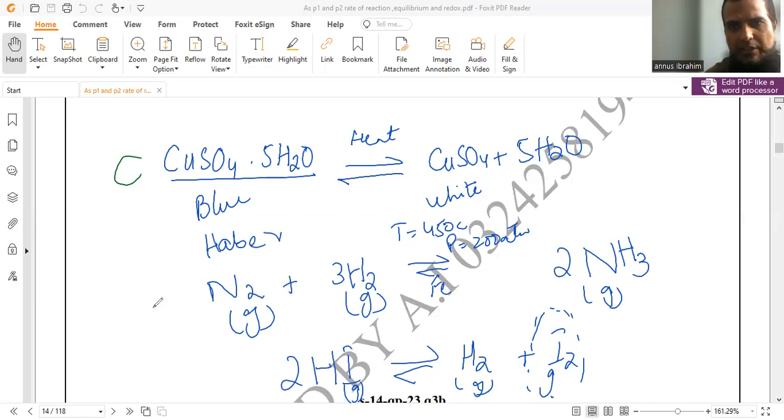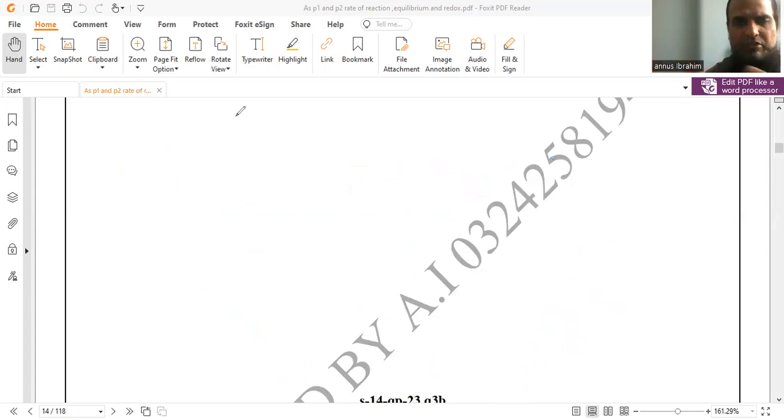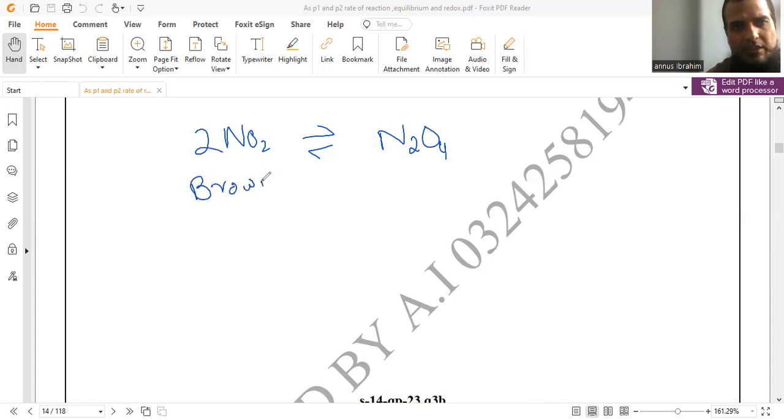But the other reaction, hydrogen iodide, will be a copper sulfate we generally use in the chemical lab for demonstrating purposes. One more reaction which is very commonly and frequently used is the nitrogen dioxide gas. When you cool down, the nitrogen dioxide gas readily converts into the dinitrogen tetroxide form, and this balanced equation is here too. This gas is brown in color. When you cool down, this color will disappear, and ultimately you see the test tube will be completely transparent.